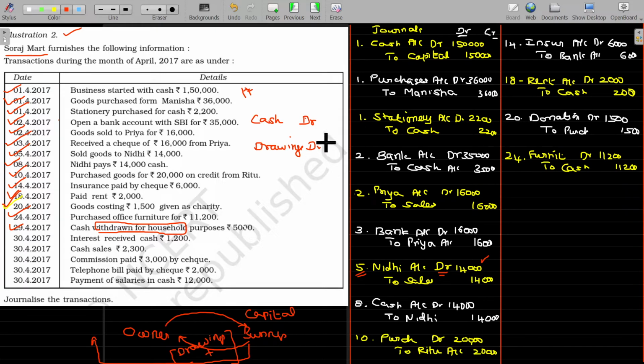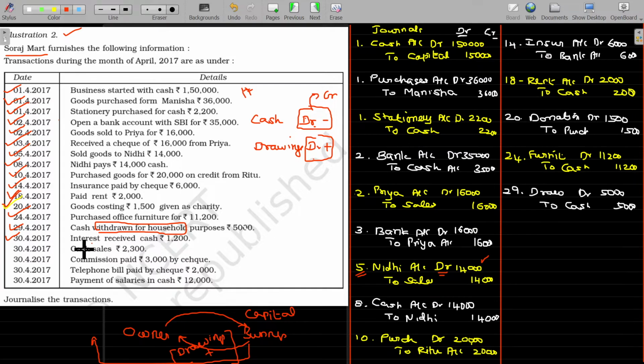Here, the drawings will be increasing. Because of the drawings, cash balance is decreasing. As cash is debit balance, to decrease it, it should be credited, and drawings being the debit balance, to increase that, it should be debited. So, drawings account debit to cash is the final entry on 29th. So, on 29th, the entry here being drawings account debit to cash. The value being 5,000. Is that clear? Now let's move on to the last date of the month, 30th April.